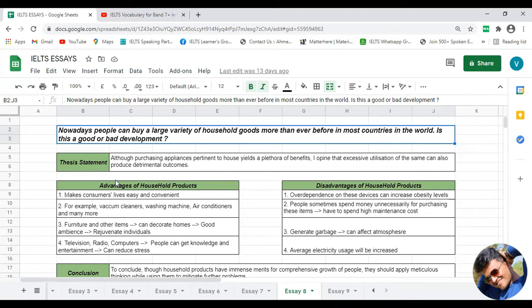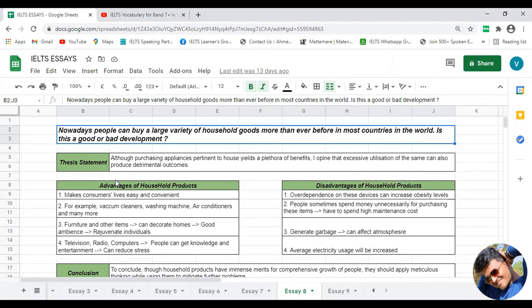Okay, as I always said, friends, whenever you are being asked what are the advantages and disadvantages of a particular topic, then always try to be diplomatic. It means always try to describe advantages also and disadvantages also, because the benefit of doing that is you will have two options to write about, and in that case it will become quite easy for you to write about two things. And there will be less repetition and it will help you to get a good band.